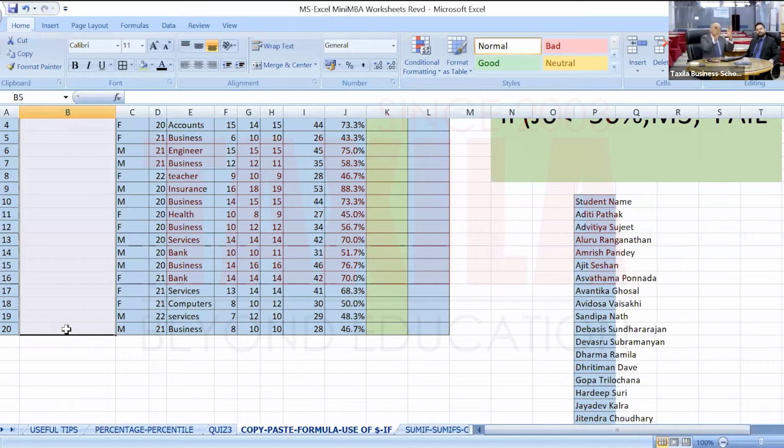But I don't want to cut it. That name should remain there also. And I want to create another table where I'm using the same student names. So you should go for copy. Oh, okay. All right. Let me do that. So I have done a wrong thing.